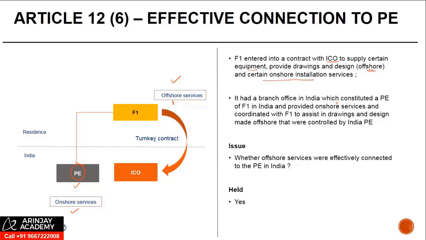It had a branch office in India which constituted a PE of F1 in India and provided onshore services and coordinated with F1 to assist in drawing and design made offshore that were controlled by the Indian PE. So it's the Indian PE in this example which is controlling these activities. It is coordinating and telling them what needs to be done and how it needs to be done. Connected to the PE in India? The answer is yes.